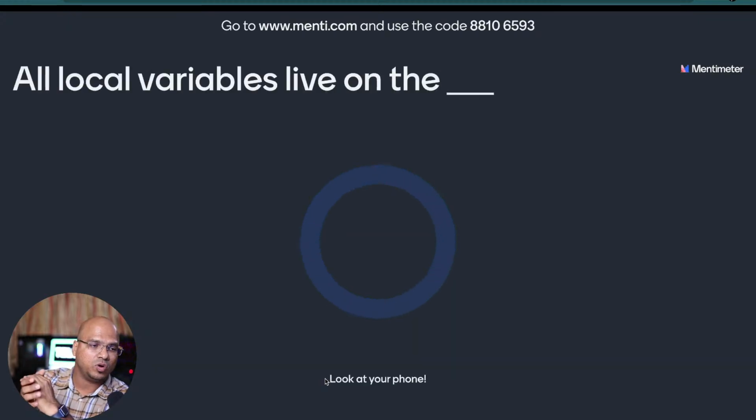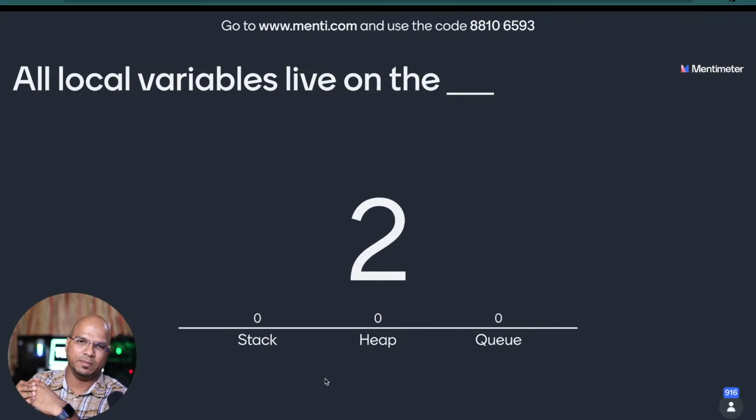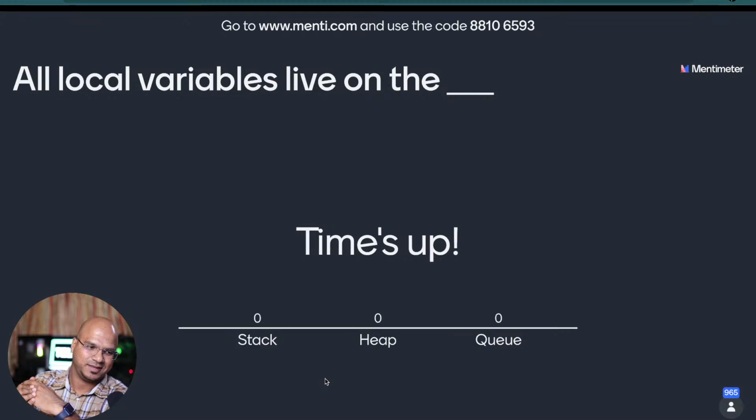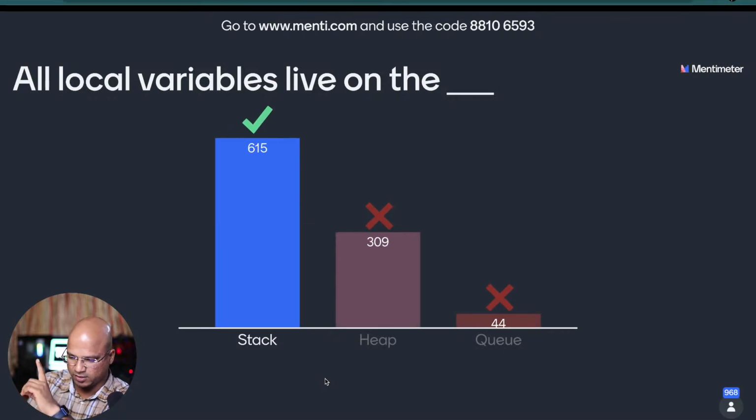All local variables live on. Okay. Is it stack? Is it heap? Is it queue? So the instance variables go into heap memory. And the answer for this question is that local variables go into stack, and that is correct. Good job, everyone. You're doing good.